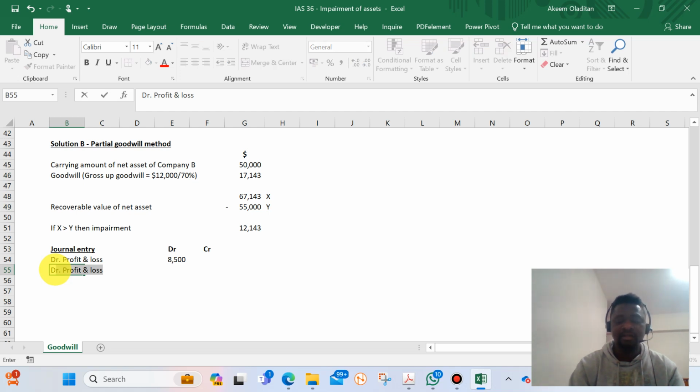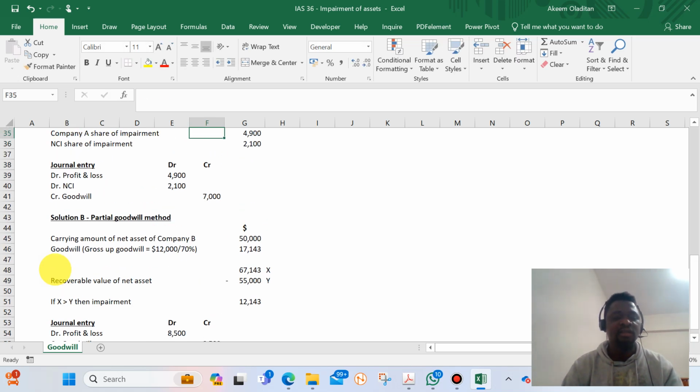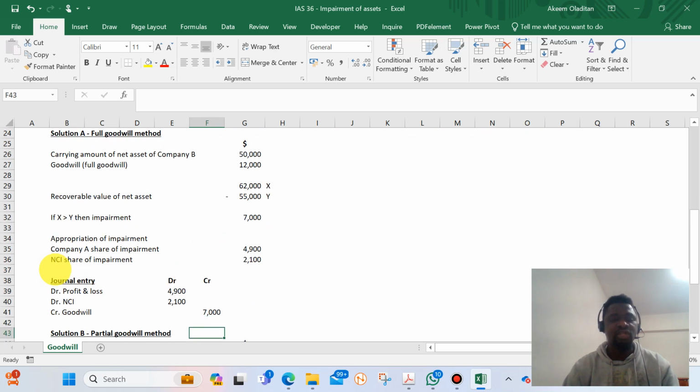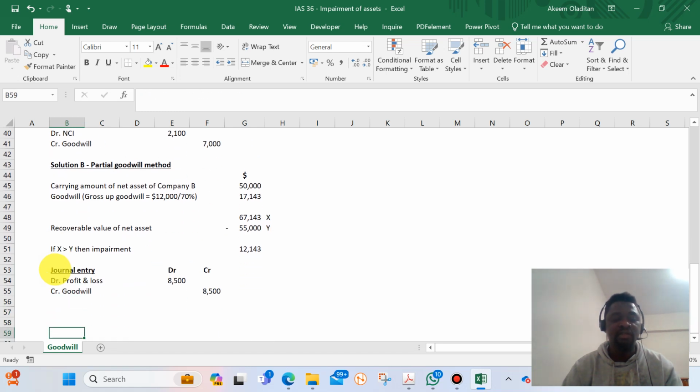Then we now credit goodwill, same value. So the difference between this partial goodwill method and the full goodwill method is the realization of a debit entry to NCI, while the full value will be credited to goodwill. So that's the difference. Thank you.